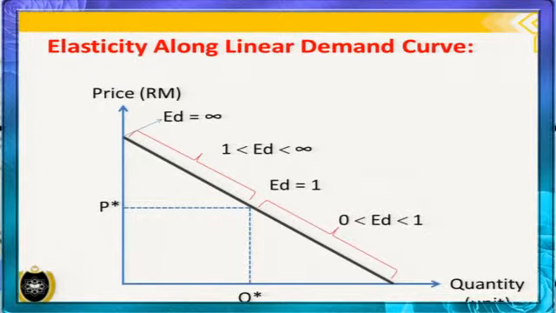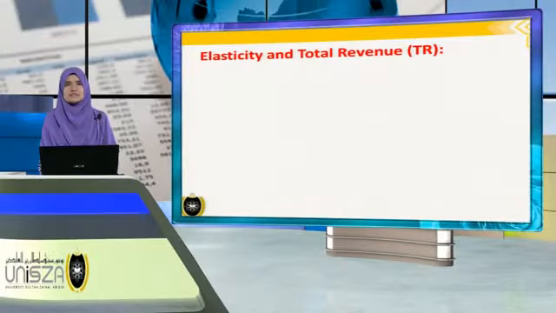The next one is inelastic, where the value of ED is between 0 and 1, and the last one is ED equal to 0, which is perfectly inelastic. Okay, the first one is perfectly elastic demand, or ED equal to infinity. Perfectly elastic demand is a demand in which quantity drops to zero at the slightest increase in price.